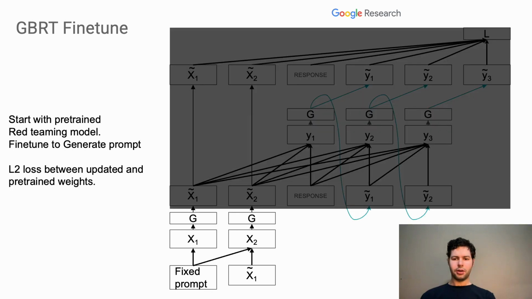Another method to encourage realistic prompts is to start with a pre-trained model and fine-tune it to generate red teaming prompts. We pass in a hard-coded prompt to the pre-trained model. The method is the same as before, except we backpropagate into the weights of the pre-trained model to update it, instead of backpropagating directly into the prompt probabilities. We use an L2 loss to keep the weights of the model close to their original values.